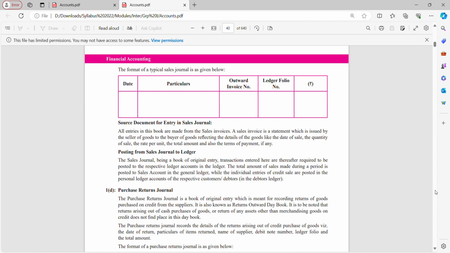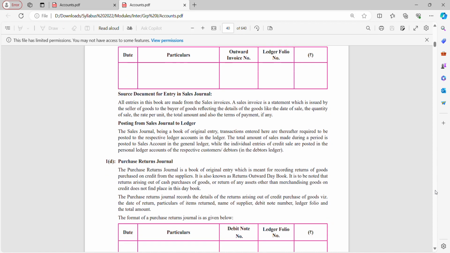Posting from sales journal to ledger. Sales journal is a book of original entry. Transactions entered here are thereafter required to be posted to respective ledger accounts in the ledger. The total amount of sales made during a period is posted to sales account in the general ledger, while the individual entries of credit sales are posted in the personal ledger accounts of the respective customers or debtors. So that is posting from sales journal to ledger.